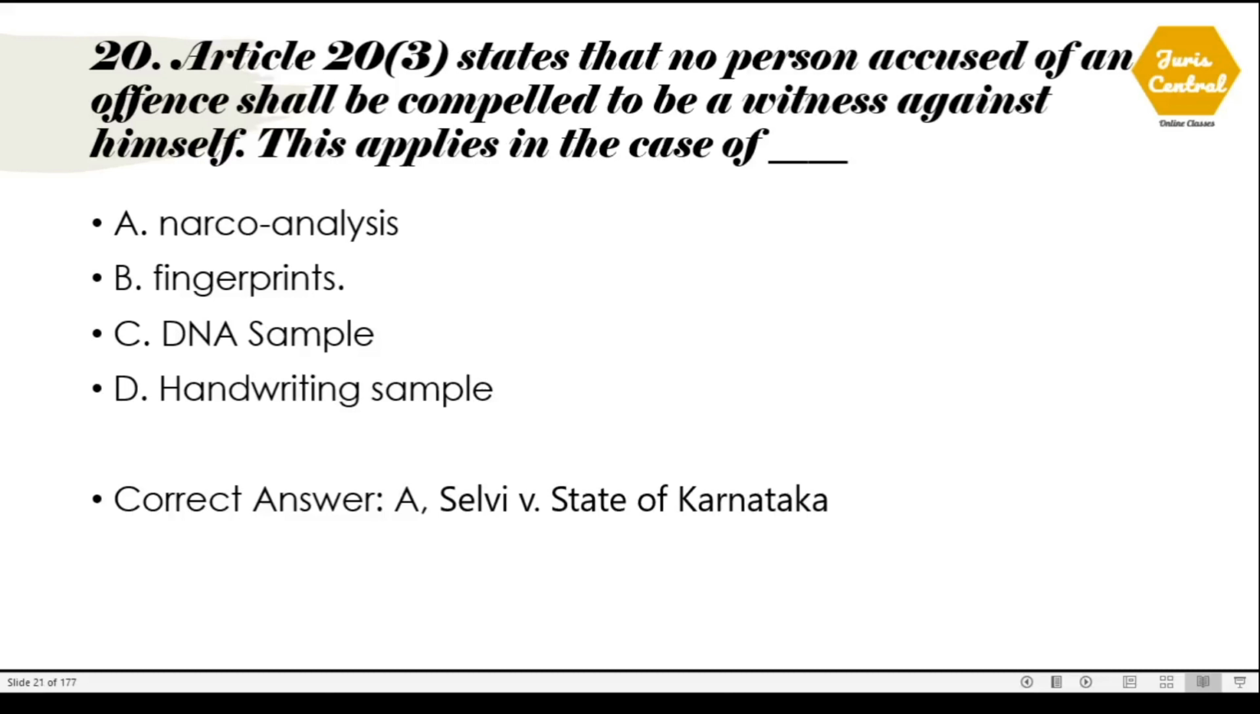Question 20. Article 20 clause 3 states that no person accused of an offence shall be compelled to be a witness against himself. This applies in the case of. The correct option is option A, narco-analysis, and this was held in the case of Selvi versus State of Karnataka.